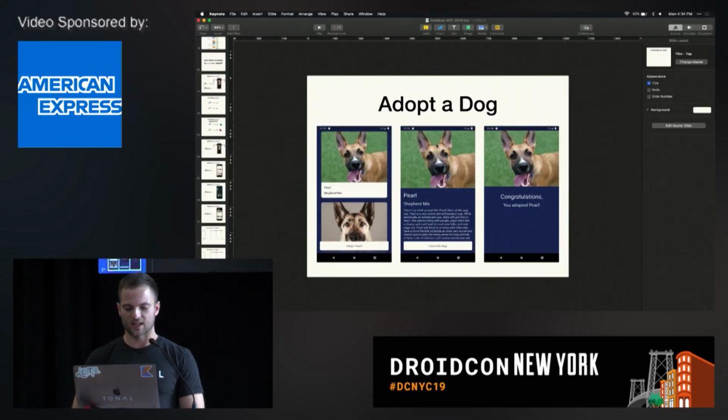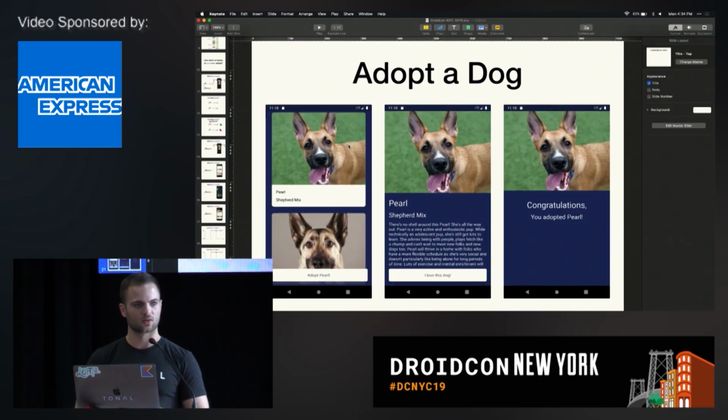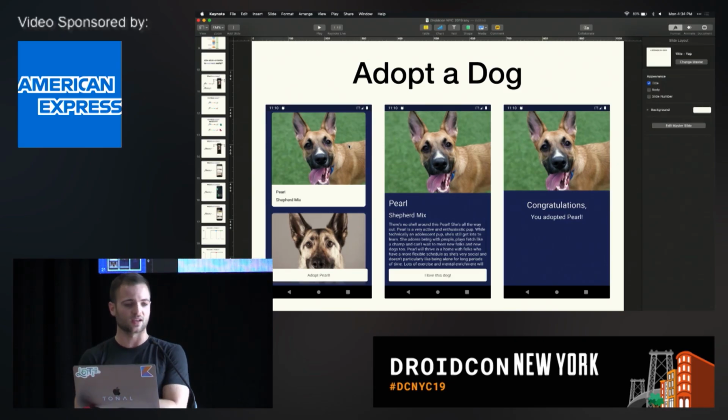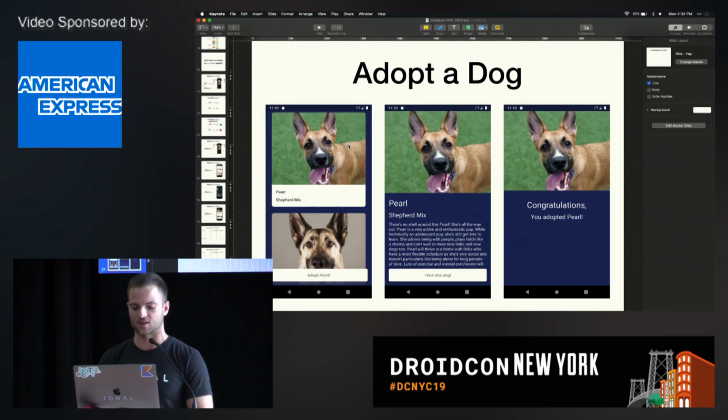Now let's take a look at this slide and let's think about it for a second. So let's try to model this screen as a state. This is now like the fundamental principle with which we can approach anything. And once we've done that, we can take this, we can redesign it, maybe a new design language comes through, we can change all the components out, but if the underlying state is the same, all we have to do is change the layout and everything will work correctly. This is one of the big advantages of MVVM over MVP, where your presenters are very heavily coupled to your UI.